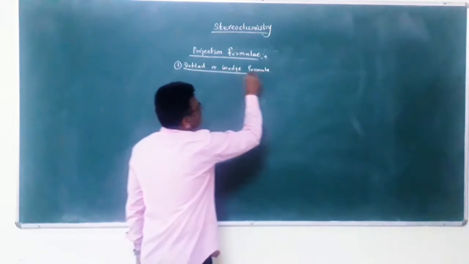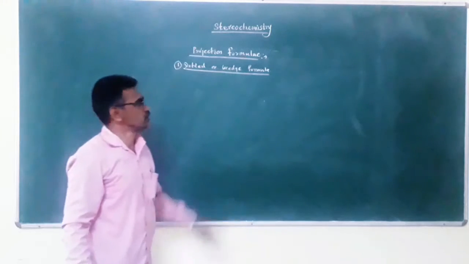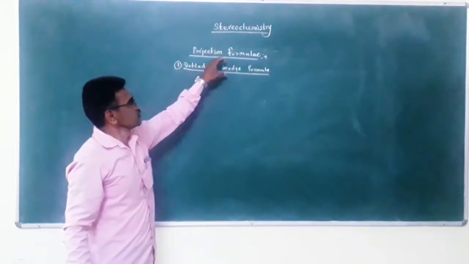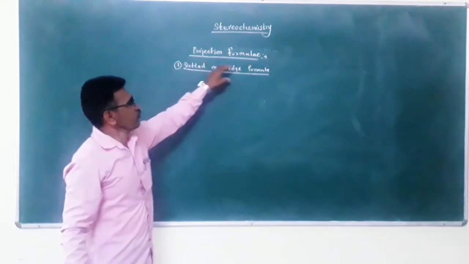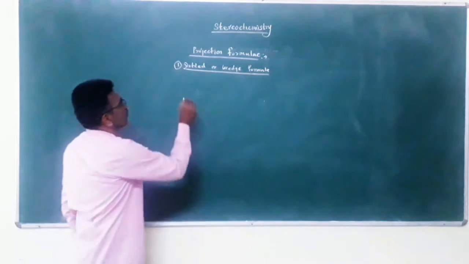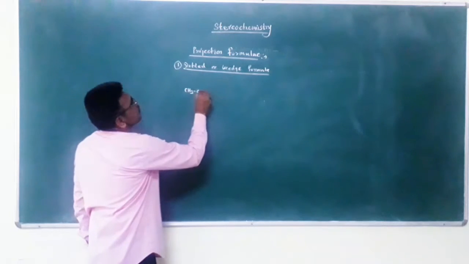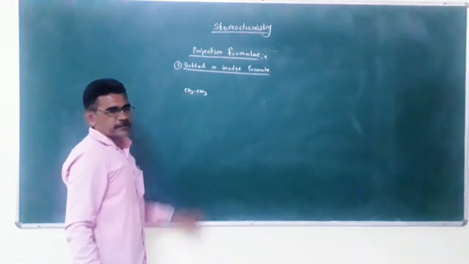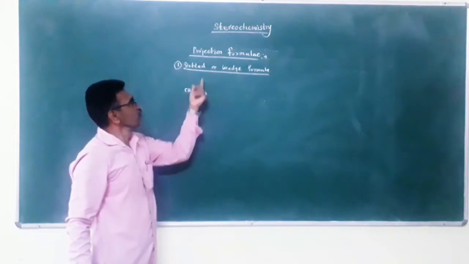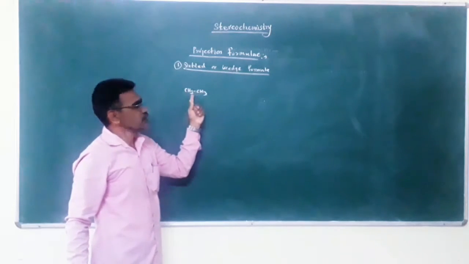Dotted or wedge formula. This is the first projection formula. For example, CH3, this is the example of dotted or wedge formula.